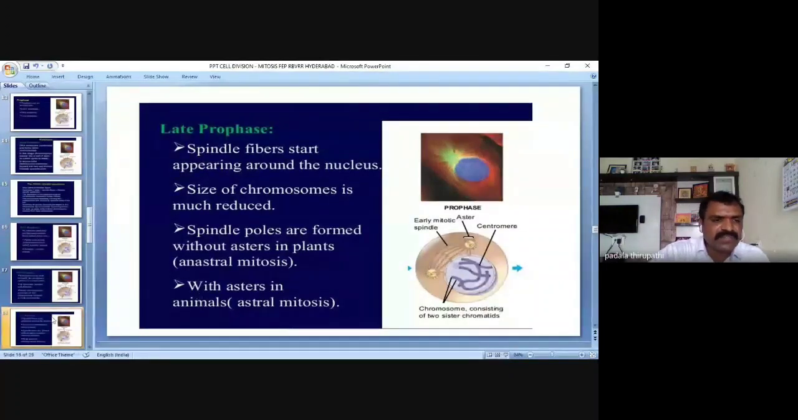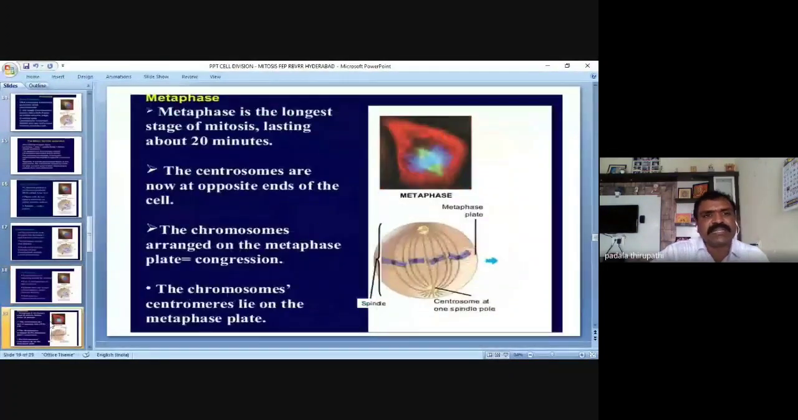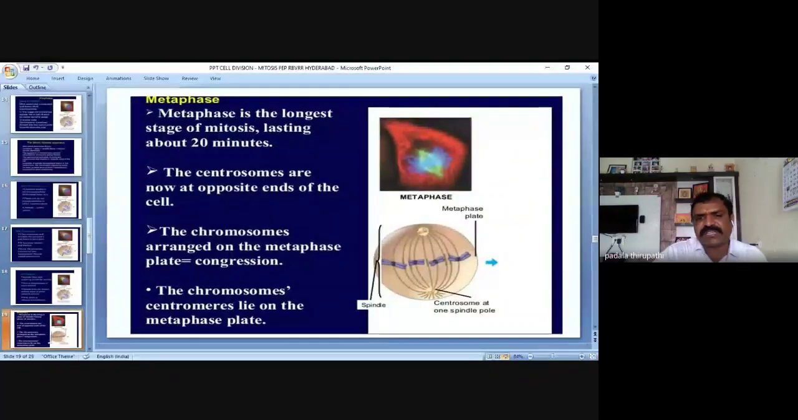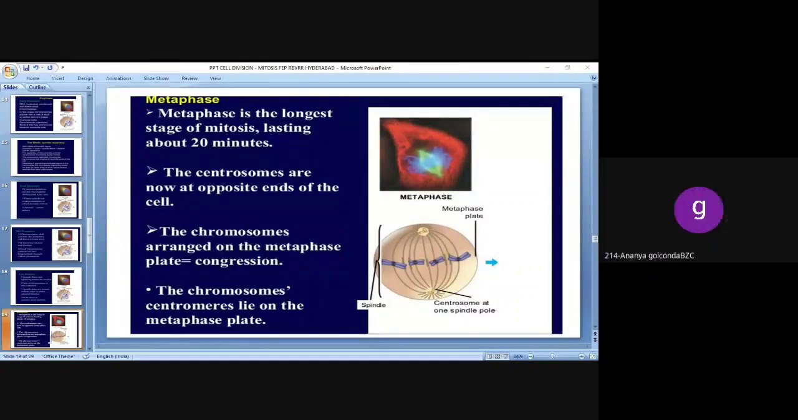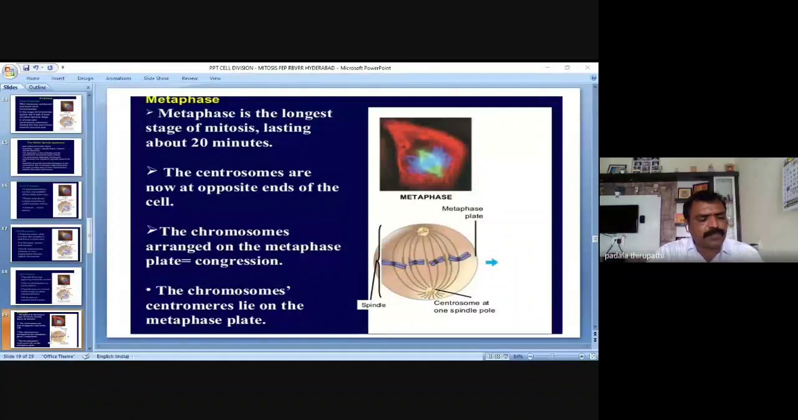Then we will move to the metaphase, the second phase of the karyokinesis. Am I clear? Are you all following? If you feel bored, please ask me, I will stop here. Don't worry. So metaphase is the longest stage.